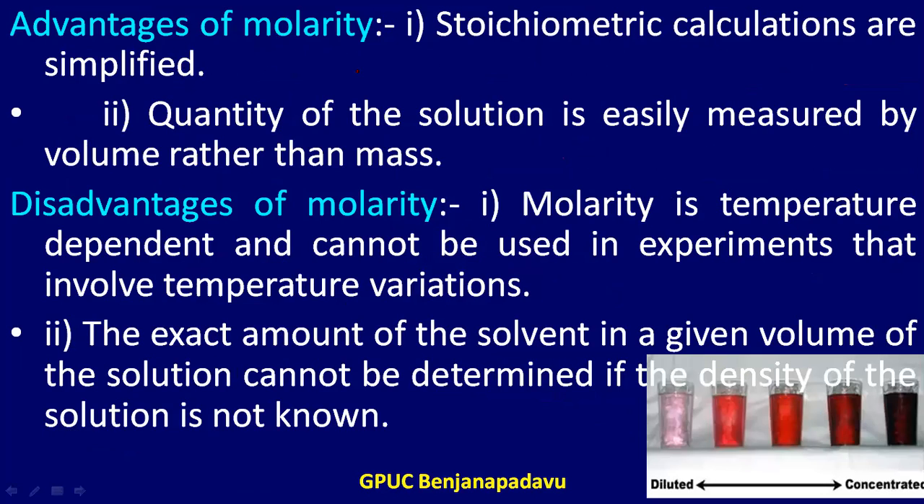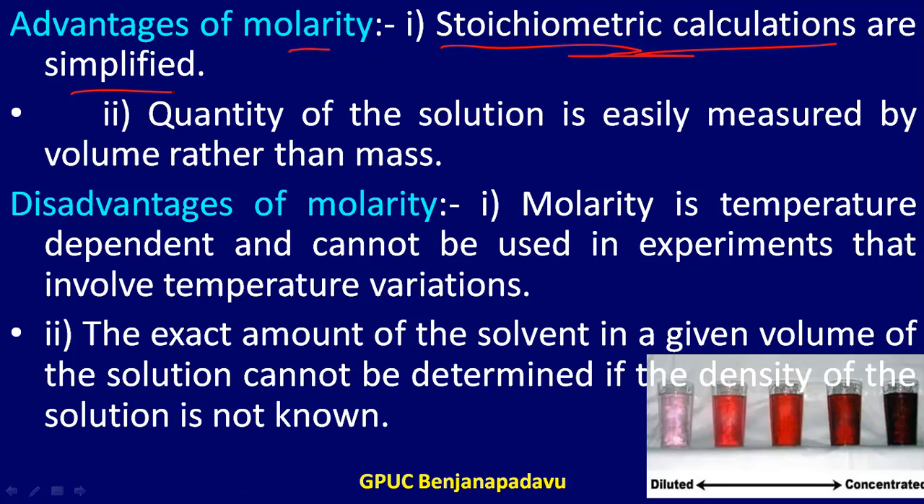So now what is the advantage of this molarity? When writing reactions, we say 1 mole of substance A reacts with 2 moles of substance B, giving some x moles of the product. So even here the strength or concentration is expressed in terms of mole. Therefore the stoichiometric calculations are simplified, because when we look at the balanced chemical equation, it is expressed in terms of moles.